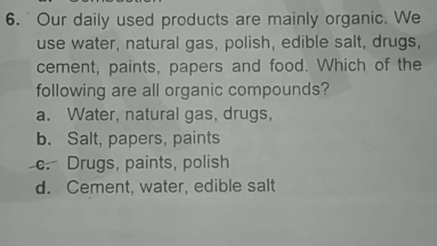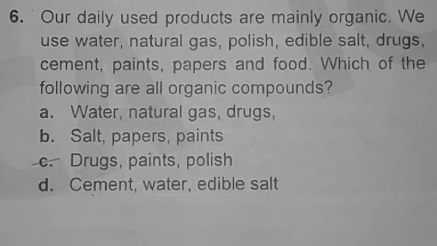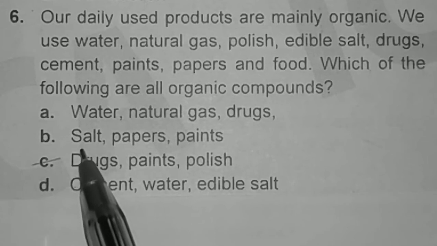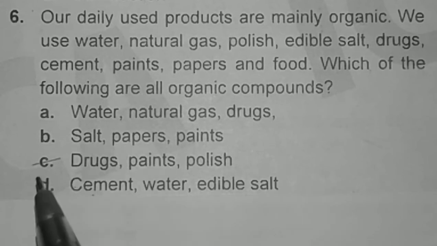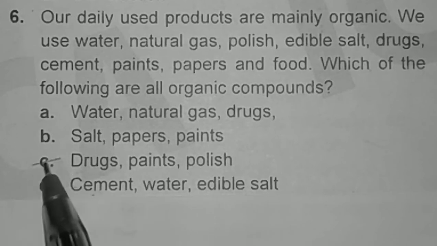Our daily use products are mainly organic. We use water, natural gas, polish, edible salt, drugs, cement, paint, paper and food. Which of the following are the organic compounds? Now look at option A. Option A contains water. Okay, here water is inorganic. Option B contains salt. Salt is also inorganic. Okay, option C contains drugs, paints and polish. So option C is correct here because these three are organic in nature.